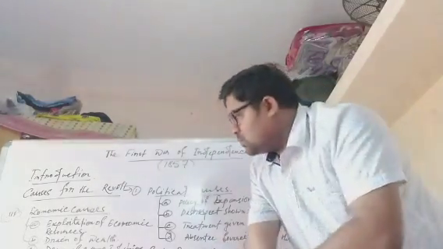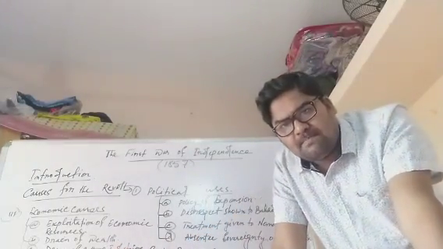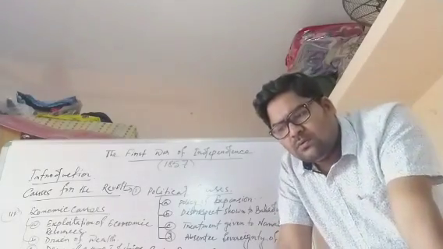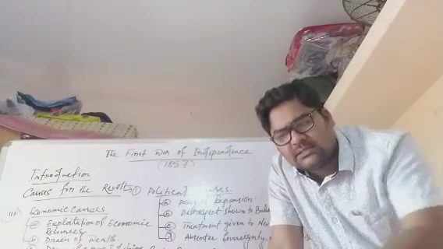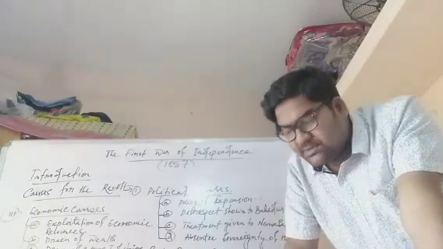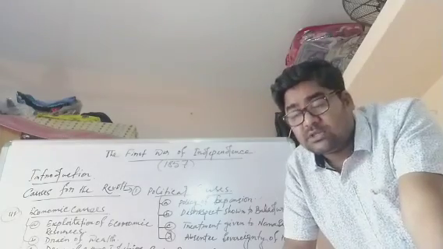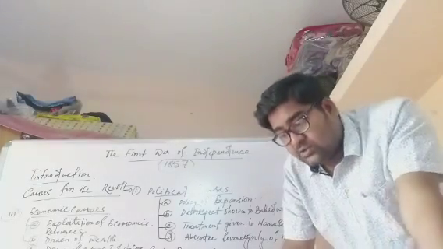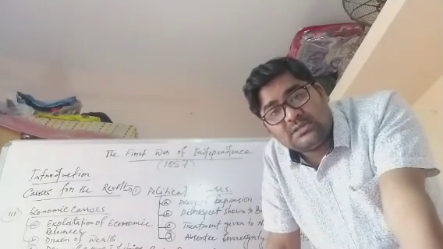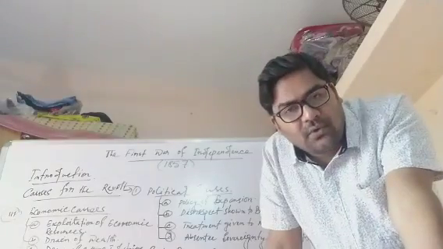Next is number 2, drain of wealth. Till the Battle of Plassey in 1757, European traders used to bring gold into India to buy cotton and silk. However, after the conquest of Bengal, especially in 1757 and 1764, the British got the Diwani rights, the right to collect revenue from Bengal, Bihar and Odisha, and that revenue they spent to purchase silk and cotton from India and stopped bringing gold from Britain.